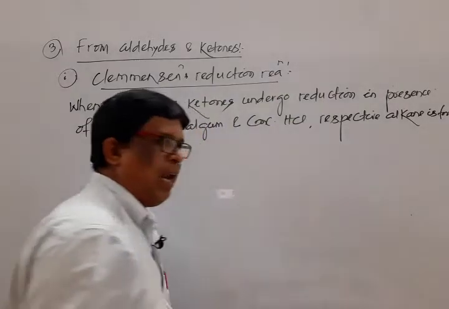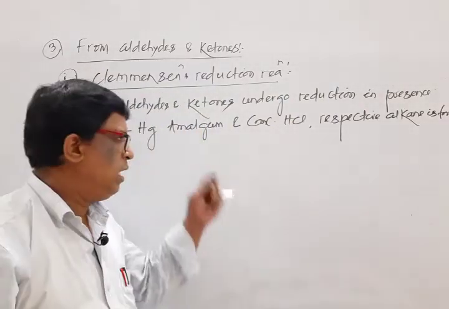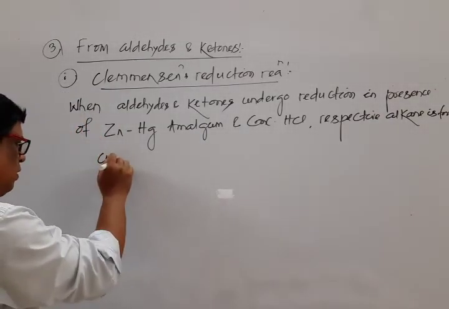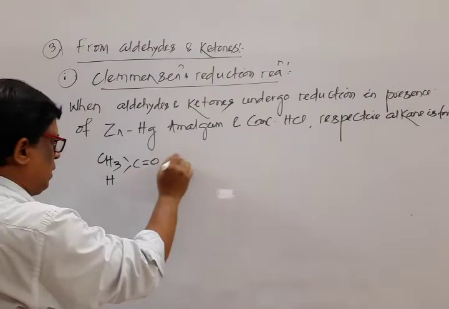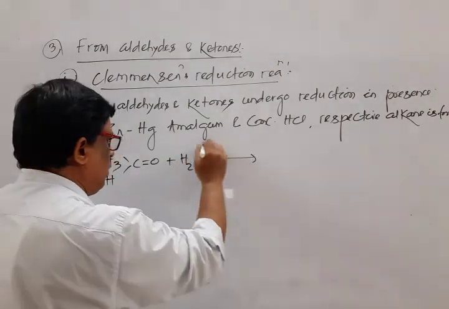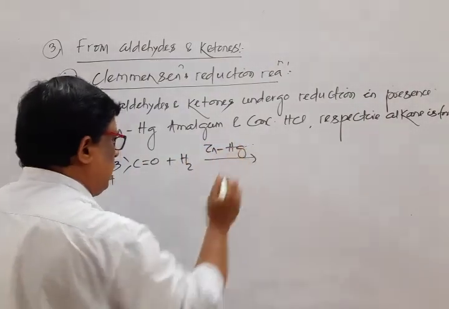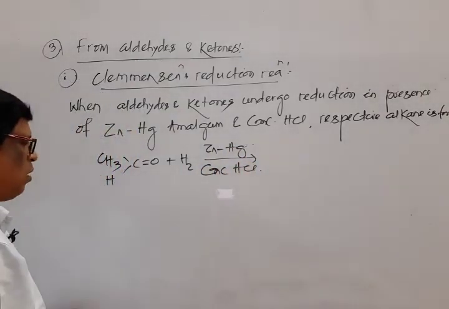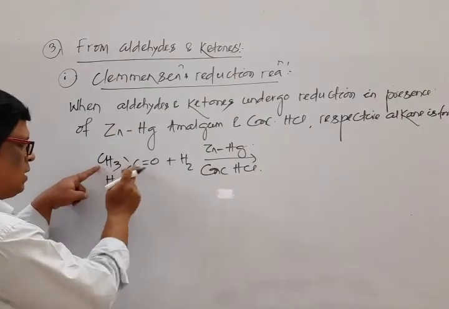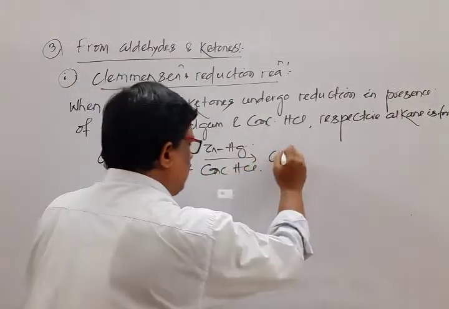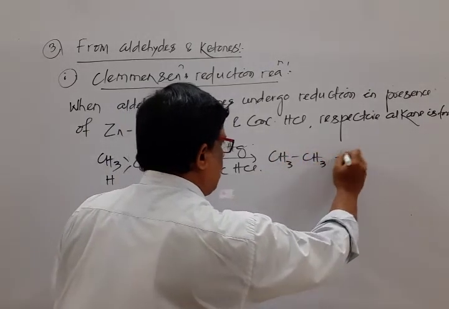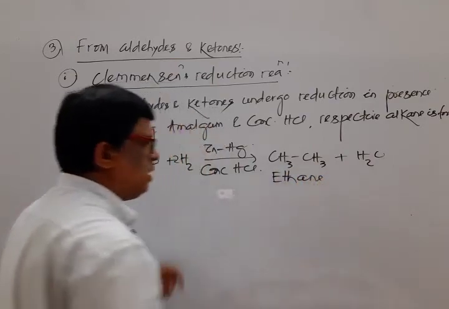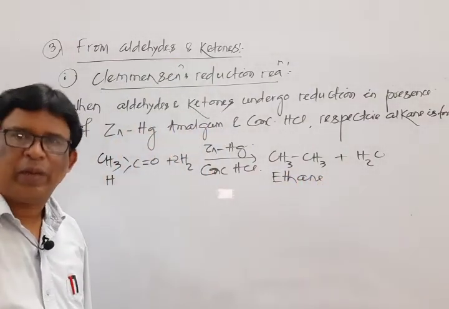Respective alkane is formed. Okay, we select two examples, one for aldehyde, one for ketone. Mark that. For example, acetaldehyde when undergoing reduction in presence of zinc mercury amalgam and concentrated HCl, what is formed? Mark that: CH3CHO, adding 2H, gives CH3CH3 plus H2O, resulting in the formation of ethane.